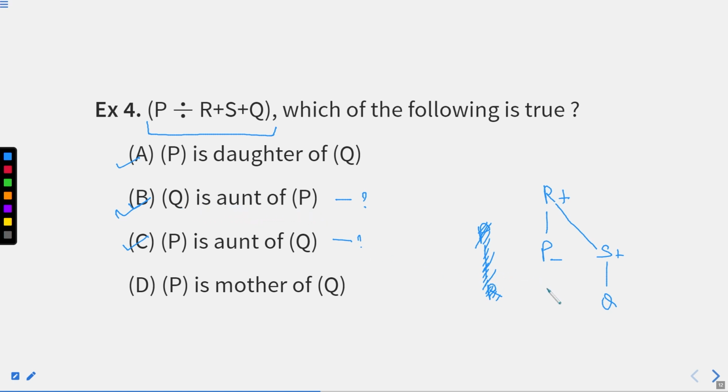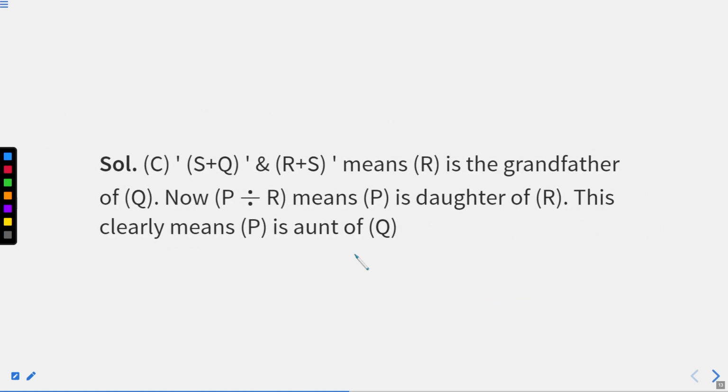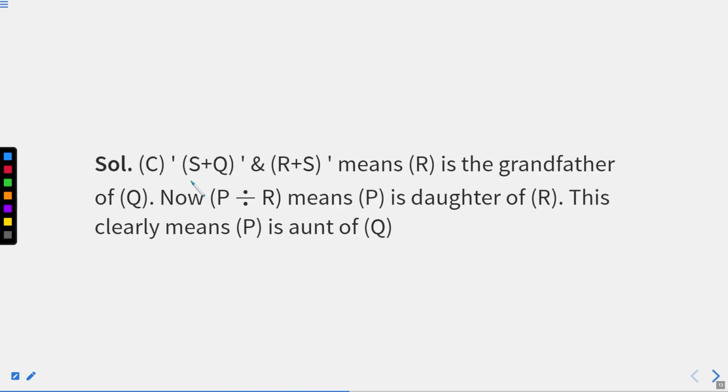I hope this part is clear to you, right? So we'll get here, we know the relation S plus Q and R plus S means R is grandfather of Q. Now P divided by R means P is daughter of R. This is clearly indicating that P is aunt of Q. I hope this part is clear, right?